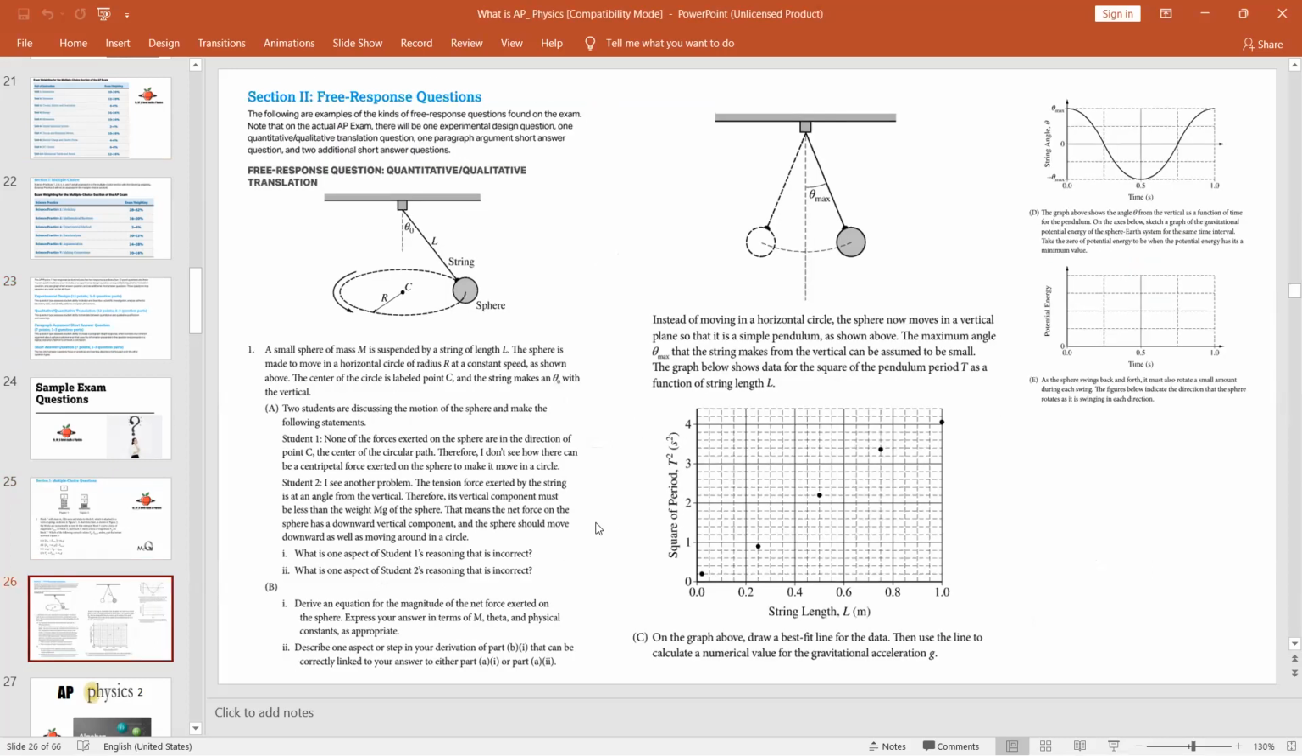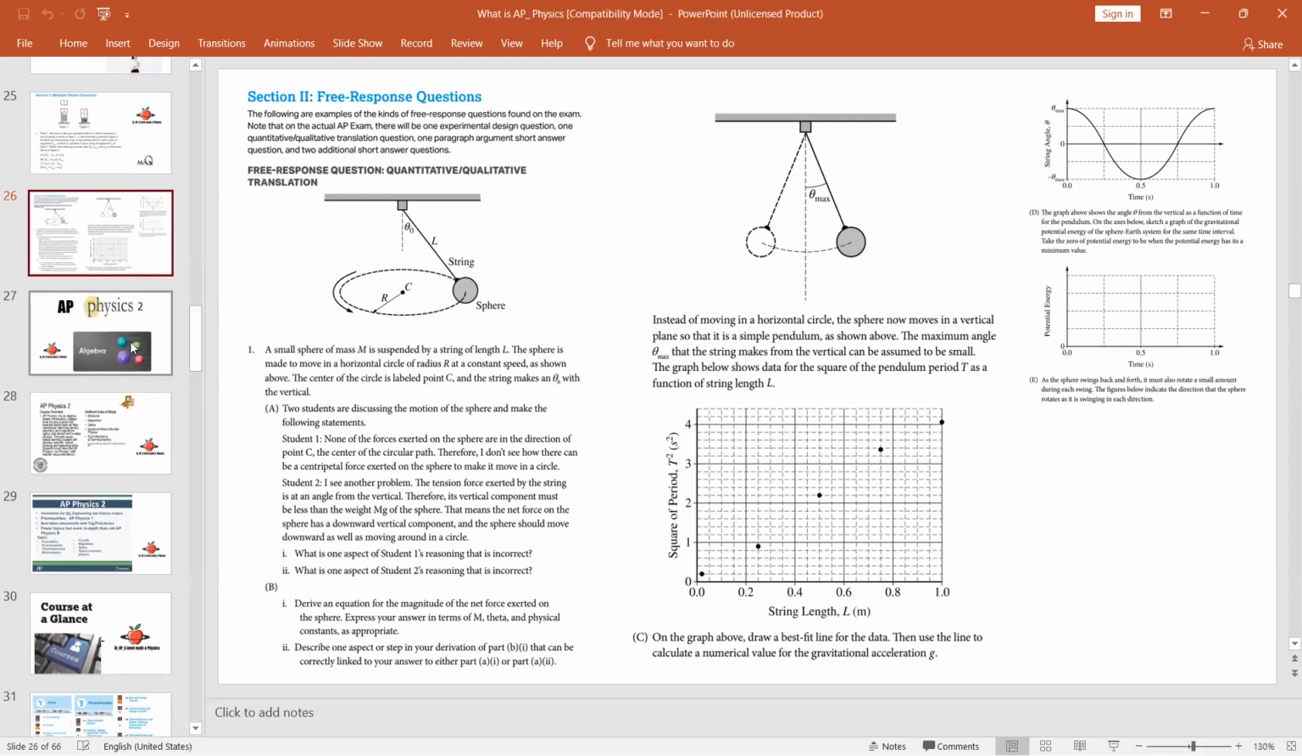And this is a free response question. Look at the free response question. How many parts does it have? It has 4 parts, A, B, C, and D. Sorry, it has 5 parts: A, B, C, D, and E. In part A you have 2 divisions. In part B also you have 2 divisions. In part C you don't have any divisions. Part D no divisions, and part E you don't have any divisions.